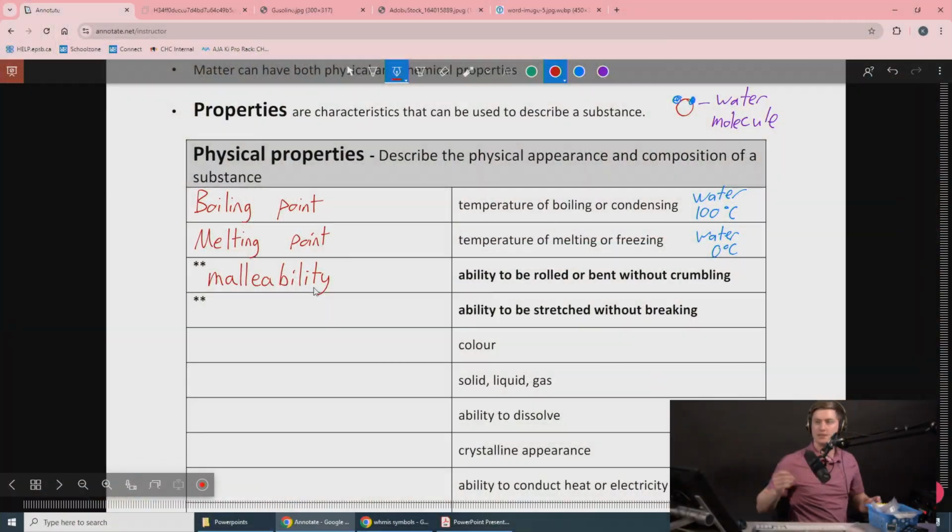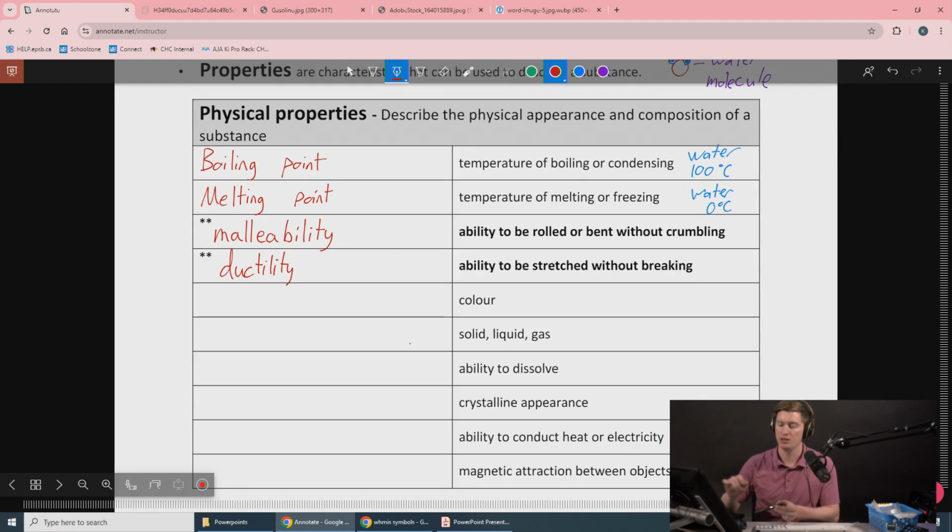And that's our next characteristic. That is ductility. If a material is ductile, it can be stretched without breaking. Think of wires. Copper wire, for example, is very ductile. That's a physical property. You can stretch copper wire out into a long, thin wire without it breaking. You would not be able to do the same thing to a block of ice if you had it.